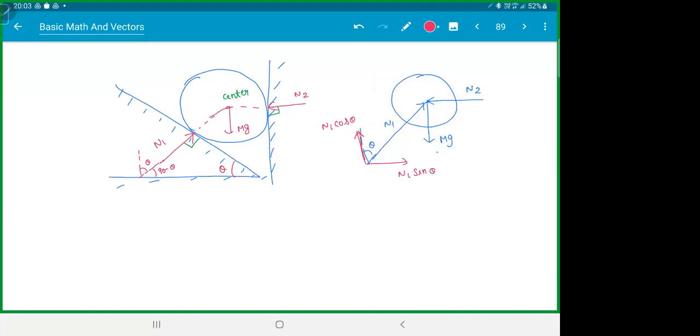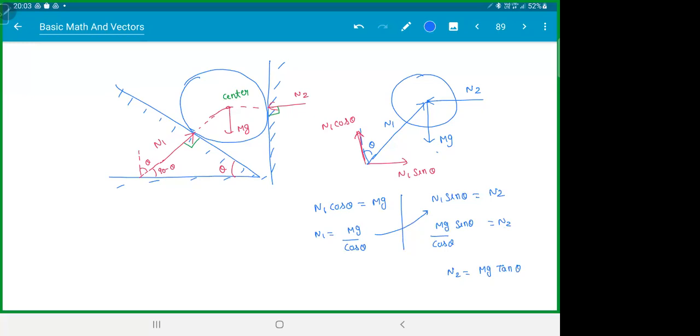So in the vertical direction, N1 cos theta is balancing the weight. So N1 is mg by cos theta. Like I said, drawing the diagram is the most important thing. Solving is quite easy. In the horizontal direction, N1 sin theta is balancing N2. Take this and put it here. That will become mg sin theta by cos theta. N2 is mg tan theta.